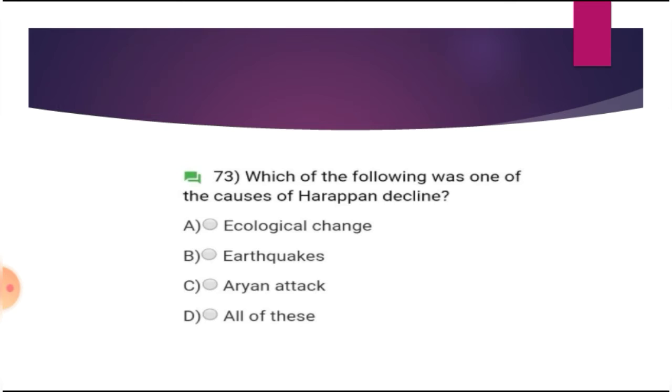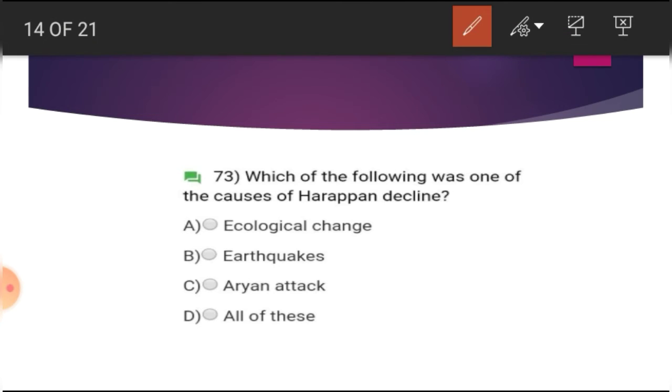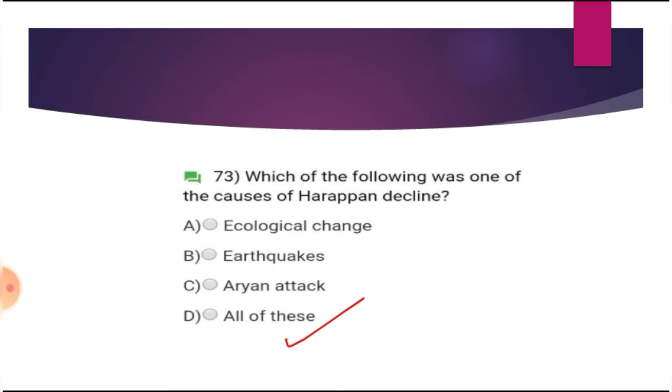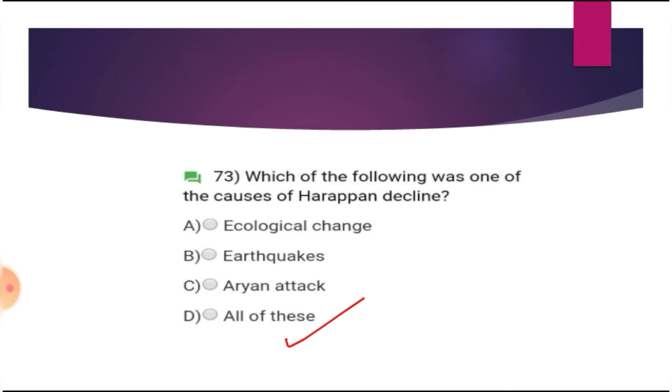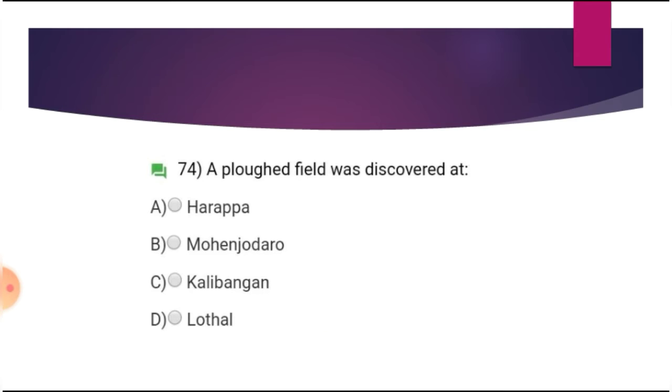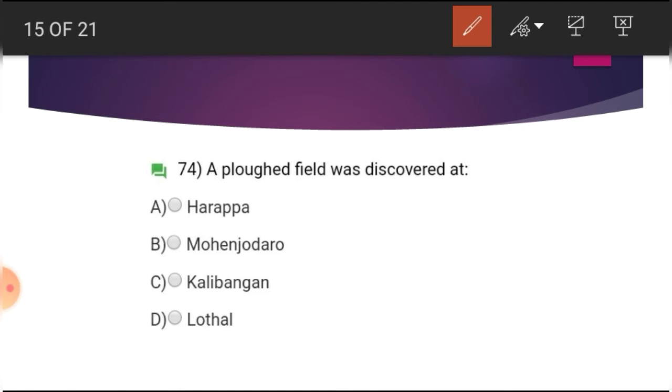Which of the following was one of the causes of Harappan decline? A. Ecological change, B. Earthquake, C. Aryan attack, D. All of the above. All of the above are the reasons. But we don't know the exact reason for the decline of Harappa, we are estimating, and many scientists and historians have given answers. A ploughed field was discovered at A. Harappa, B. Mohenjo-daro, C. Kalibangan, and D. Lothal. And the answer is C. Kalibangan.